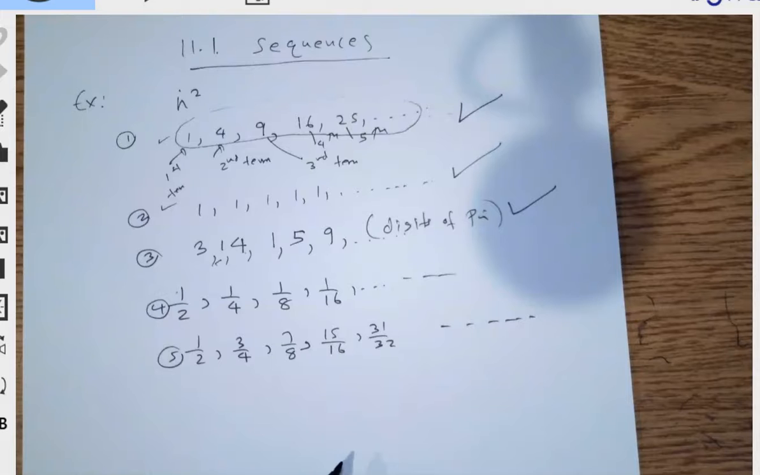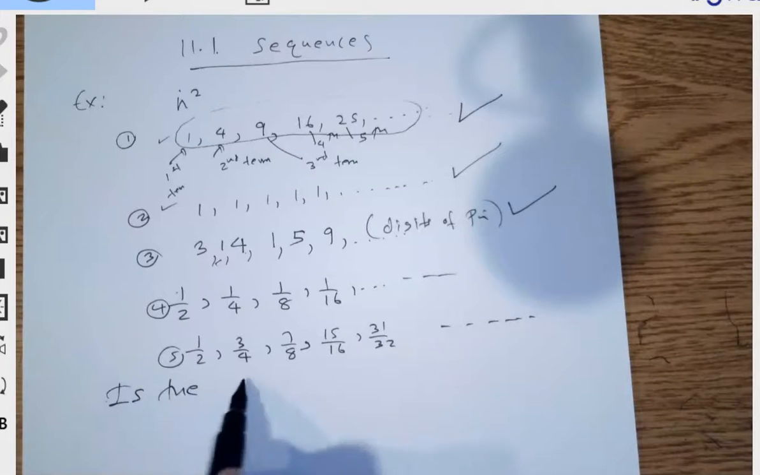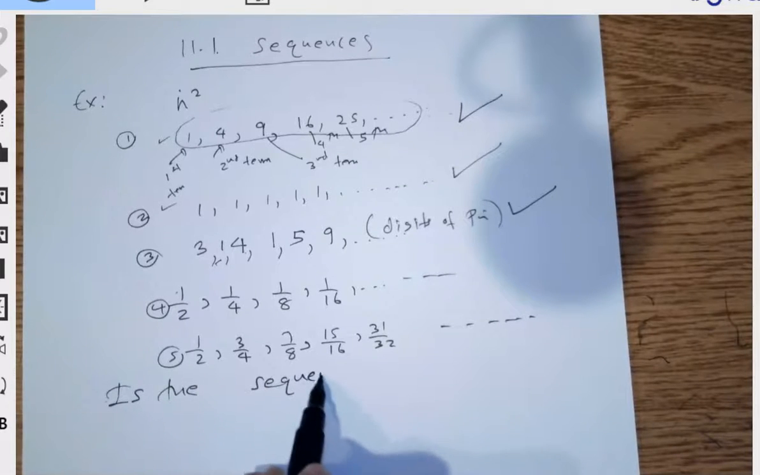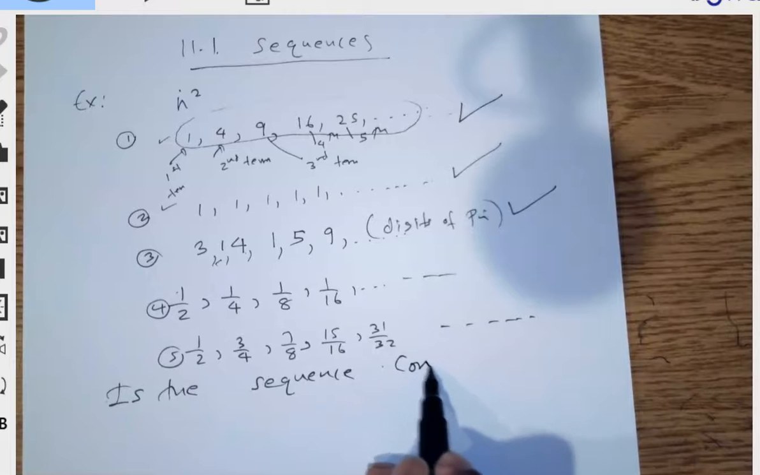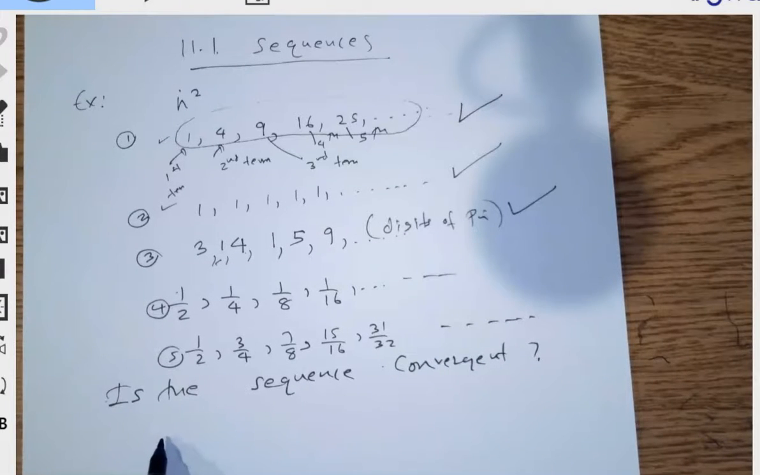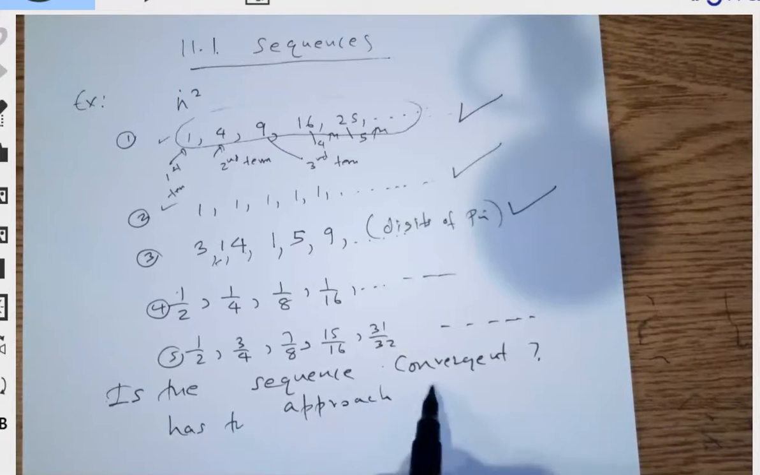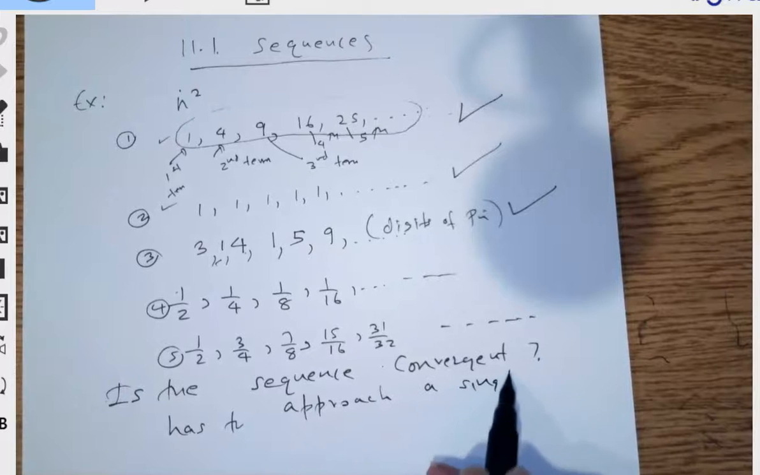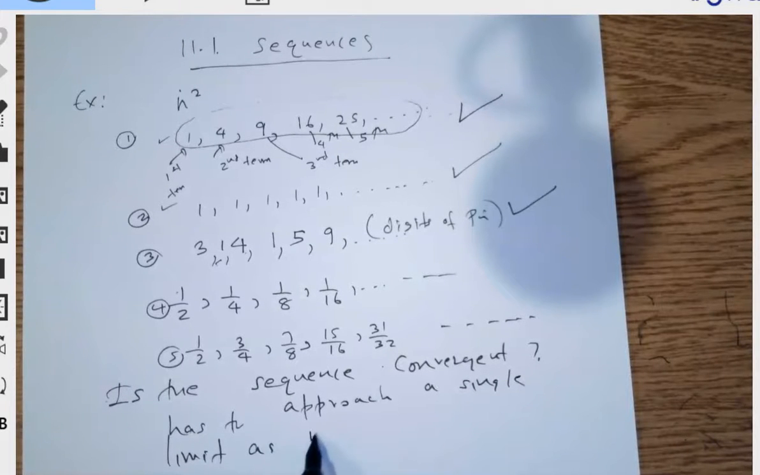Now one of the first things that we look for in a sequence is whether the sequence is convergent. What do you mean by that? That means that the sequence has to approach a single limit as n goes to infinity.